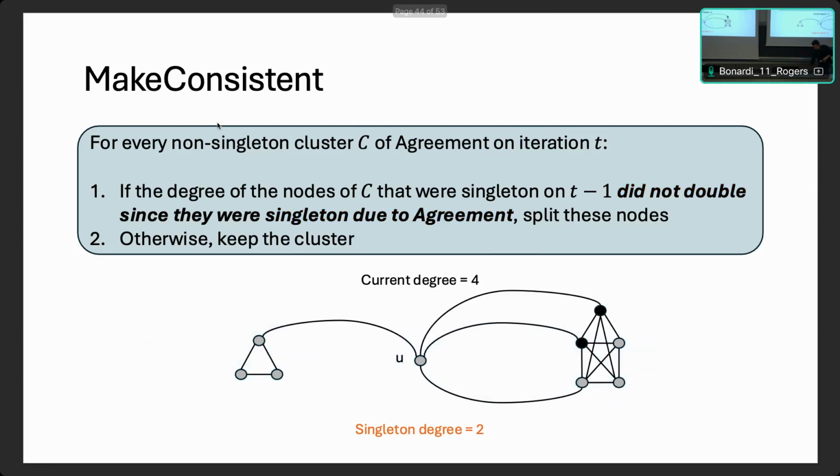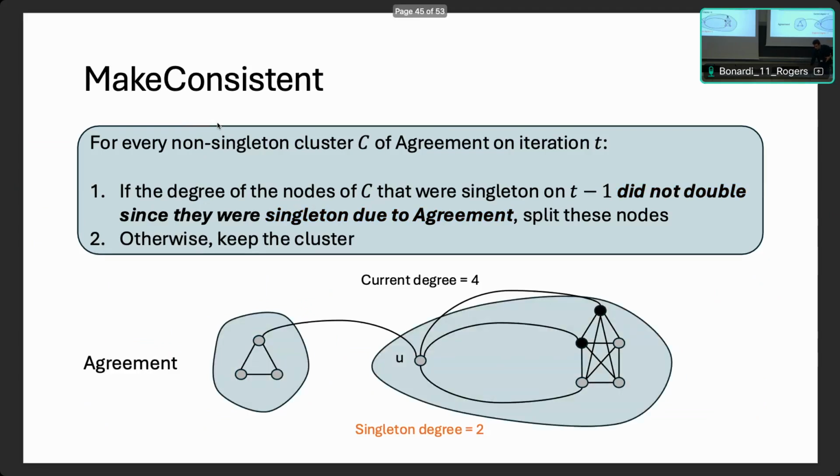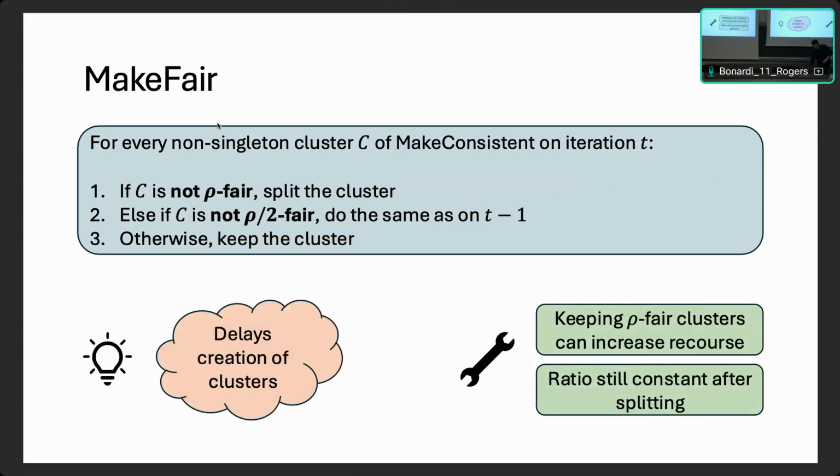Then maybe this node arrives, and if this should happen, now the degree of U has increased enough that we keep it in the cluster. So this is mainly the way in which we delay this massive change in clusters in order to keep the recourse.